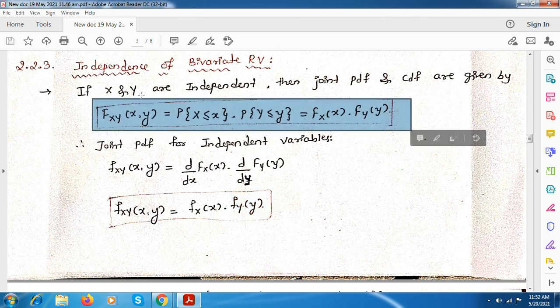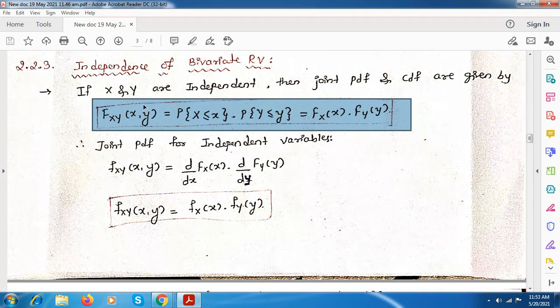When you consider x and y random variables to be independent, you can just separately take the probability value for the CDF. This becomes Fx of x into Fy of y. Here no intersection is used, just separately the probability of x into the probability of y is taken.